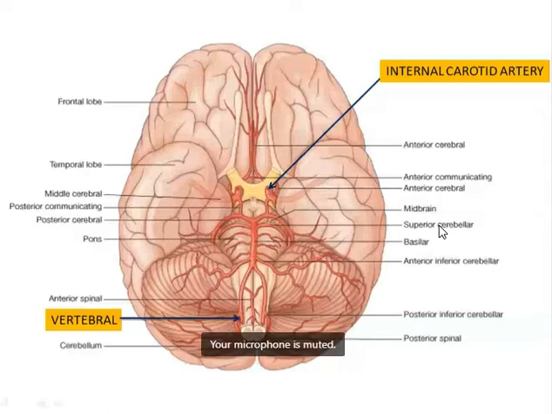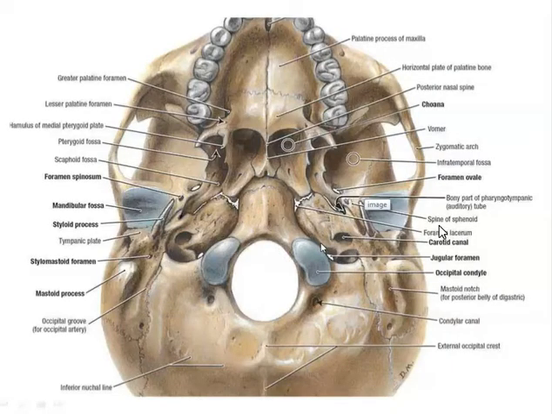So here we can see the norma basalis. One of the important components is the carotid canal here. From the carotid canal, the internal carotid artery enters the cranial cavity, and it divides into the middle cerebral and the anterior cerebral artery. They are the important components of the circle of Willis. So this is the carotid canal, and this is the foramen magnum.